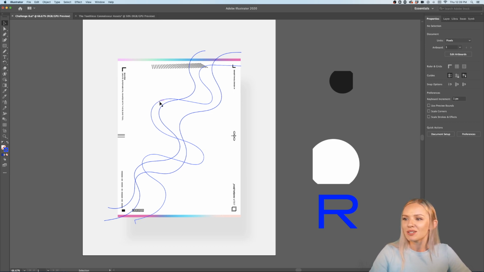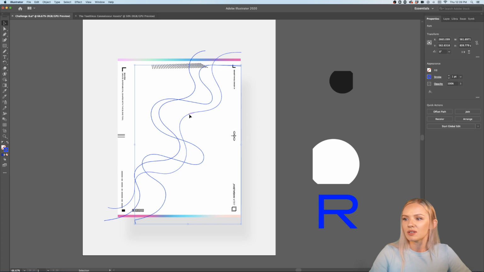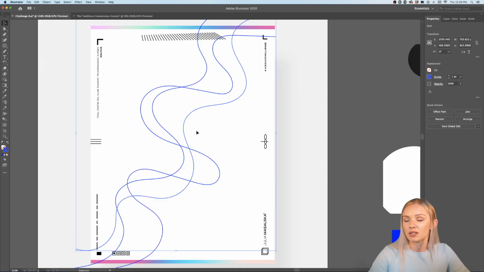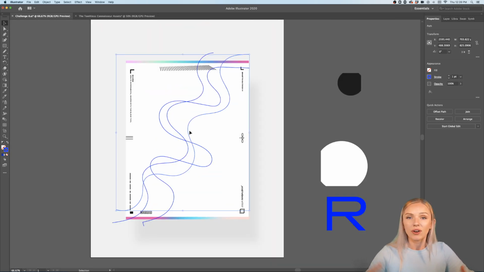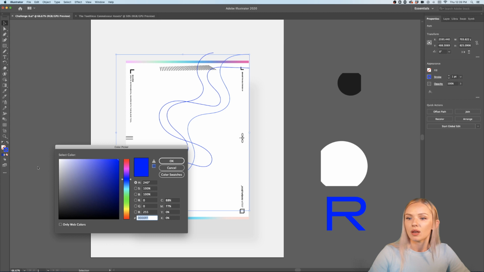But what I want to do now is give these lines different colors, because I want to create color transitions in these lines, and I want to create some amazing, interesting interactions with the colors and with the shape. So if I double click on the color of the outline, let's say I want to pick a red, something like that.